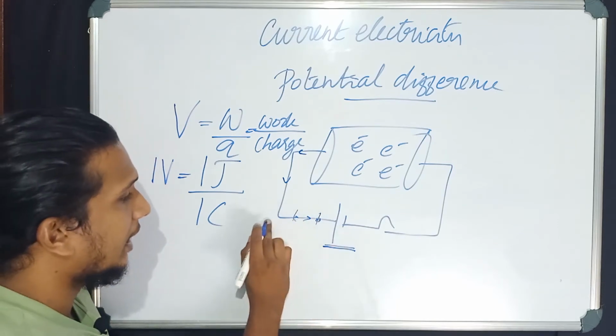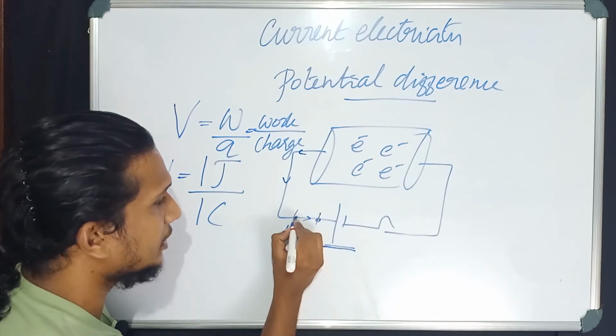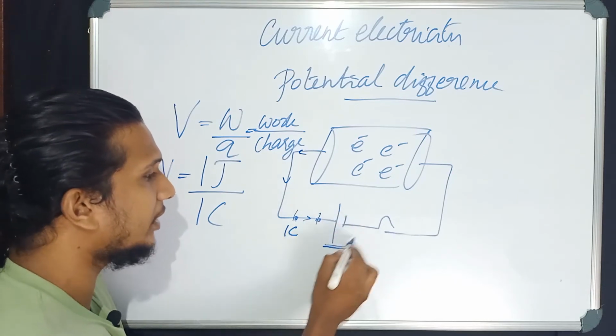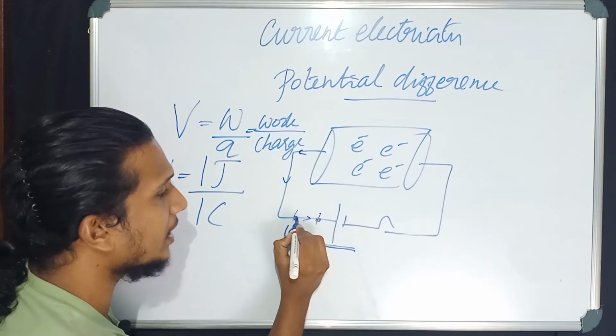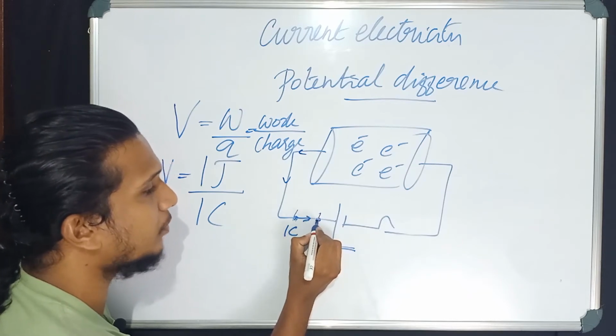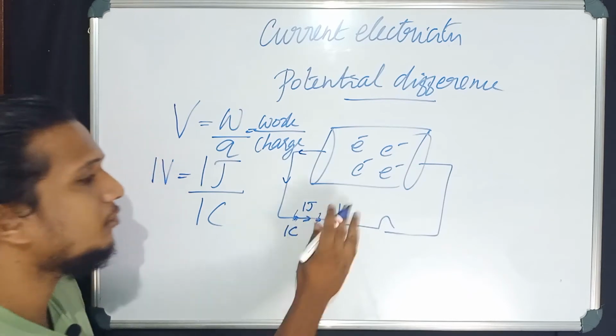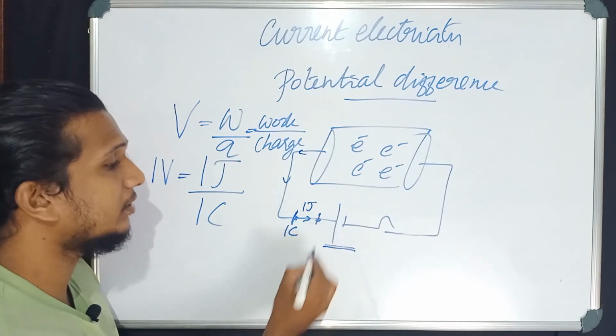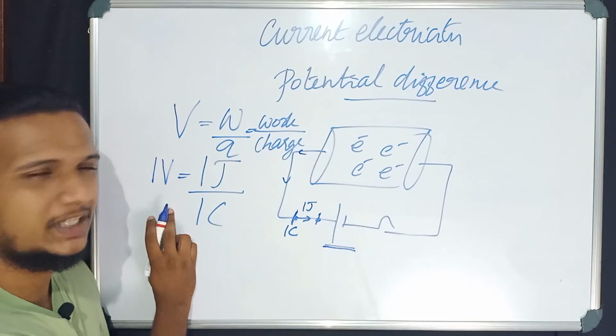See, I have 1 coulomb charge at this point, and this battery is pulling this 1 coulomb charge towards this point by doing 1 joule work. Then the potential across this point is said to be 1 volt. That's it.